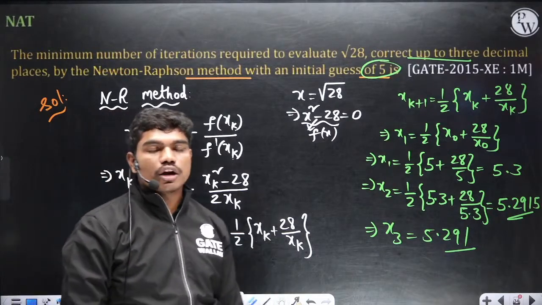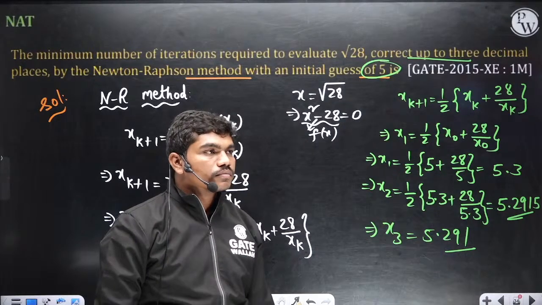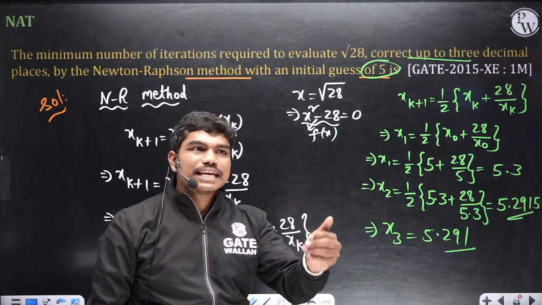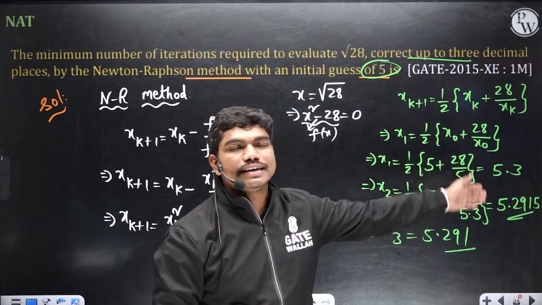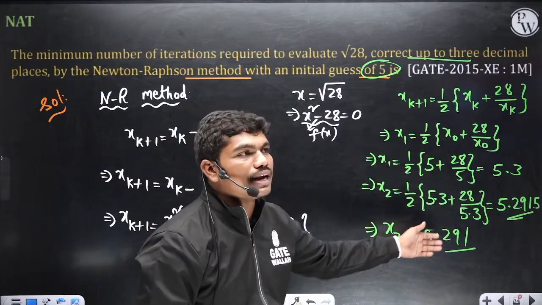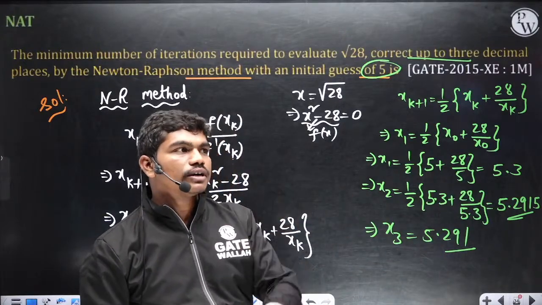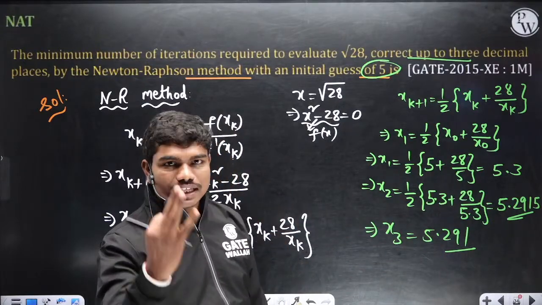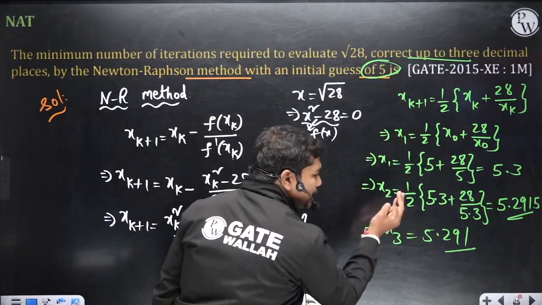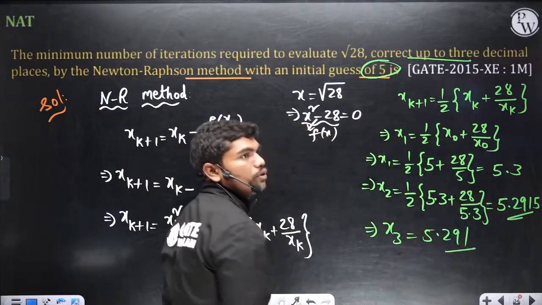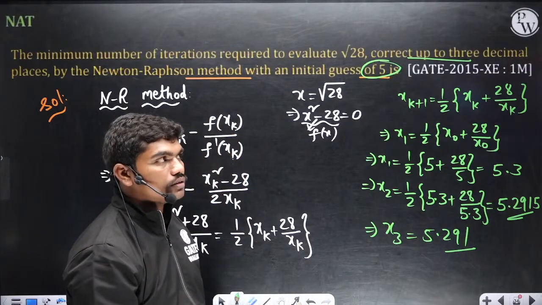Okay, so is this clear to all of you? Did you understand how to use this memory save and memory recall button? Otherwise, every time you have to type 5.3 plus 28 by 5.3, then again 5.2915 plus all these things, you have to type again and again. Okay, but if you use that button and shift, things will be very easy. So we have done 3 iterations. From x0 we have calculated x1, x2 and x3. In x3 we identified that these two are same. So we need a total of 3 iterations. Clear?